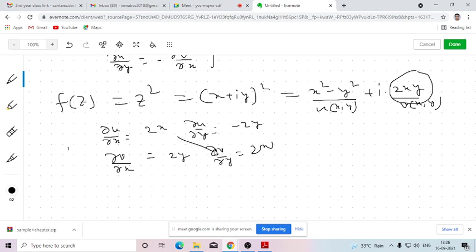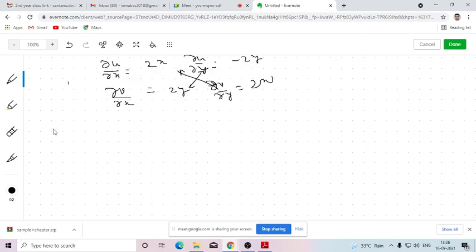∂u/∂x equals ∂v/∂y, and ∂v/∂x equals minus ∂u/∂y. So it is satisfying the Cauchy-Riemann equation. Here it is satisfied, so for the function f(z) equals z square, we will say that the function satisfies the Cauchy-Riemann equation. Now if I give another function, say